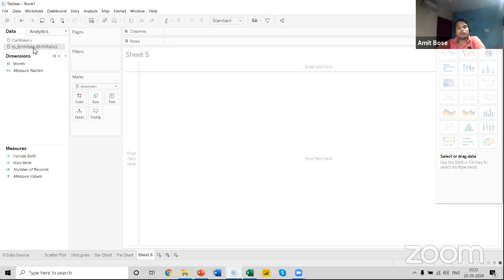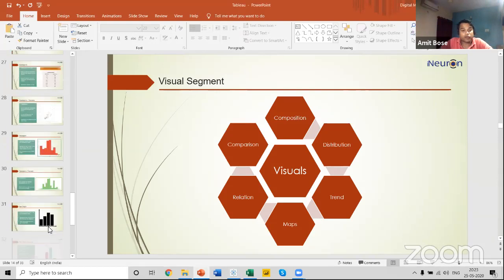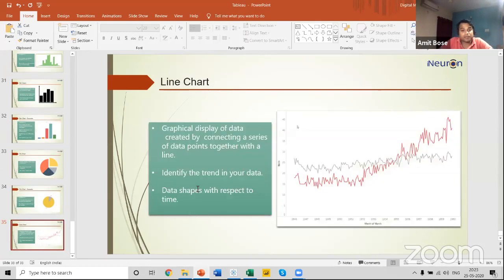Now, coming back to our discussion. A line chart is used for showing the trend. What if I want to know the female birth rate trend over a period of time? Initially I will be working with a discrete line chart, so I will select the month. There are a lot of important things to watch here. This is the first time I'm going to use a date component, because a trend is considered with respect to time. If you see my definition over here, data shapes with respect to time, so there's a time aspect involved.